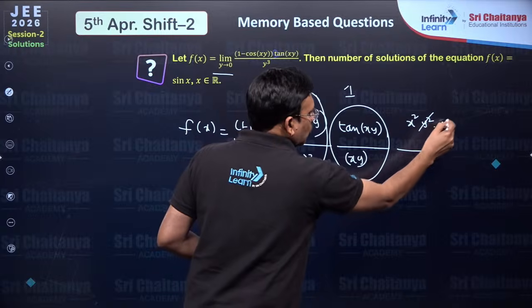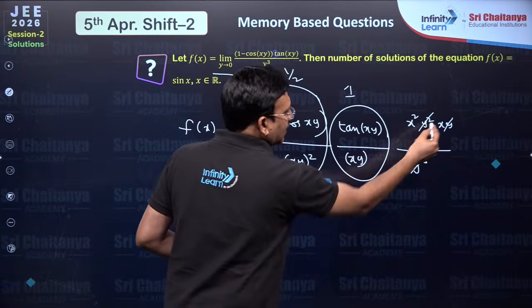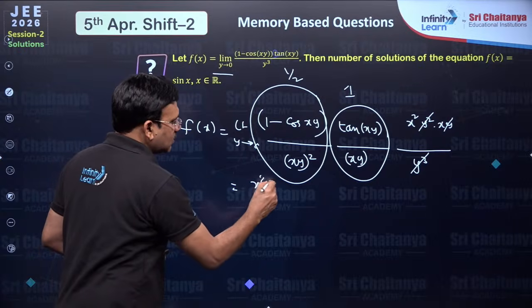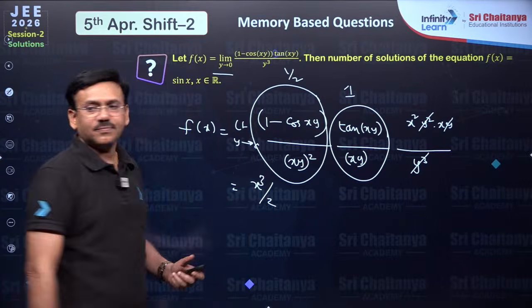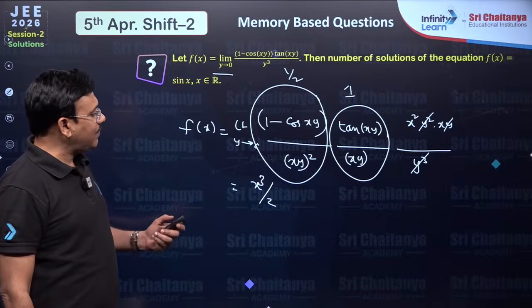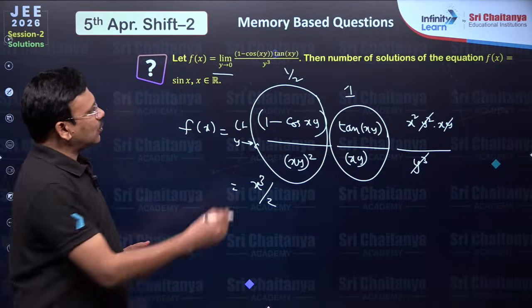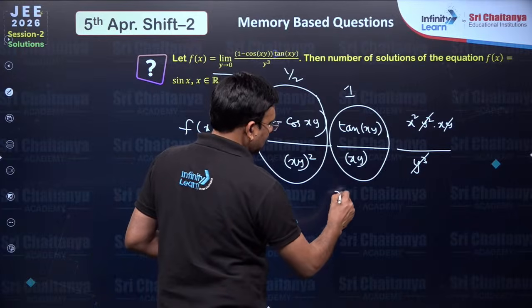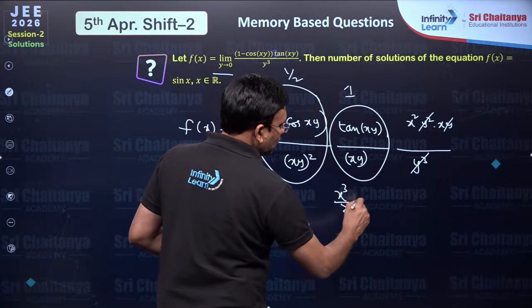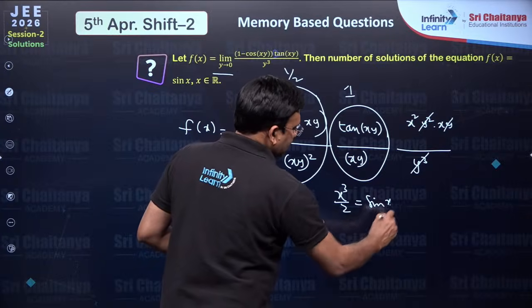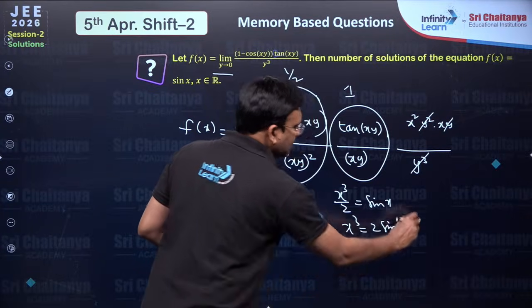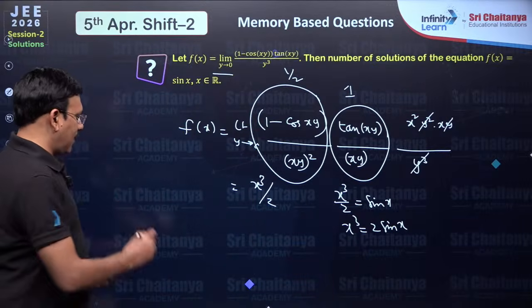So here y cube gets cancelled, you will get x cube into 1 by 2, so x cube by 2 is the limit. Once you know the limit is x cube by 2, he is asking the number of solutions of f of x equal to sin x. That is, x cube by 2 is equal to sin x, that means x cube is equal to 2 sin x, which is a trigonometric algebraic equation.